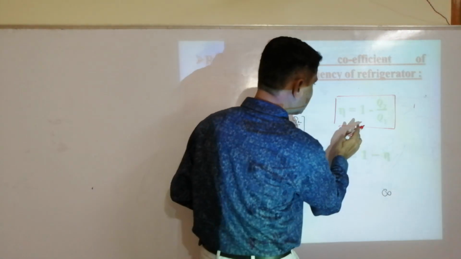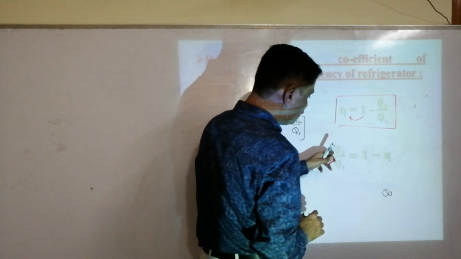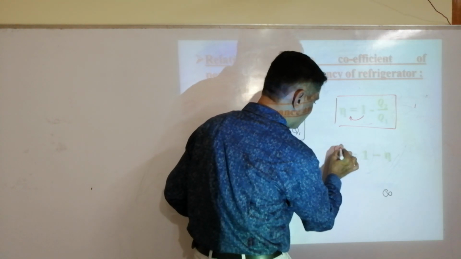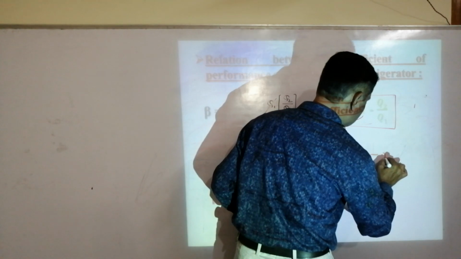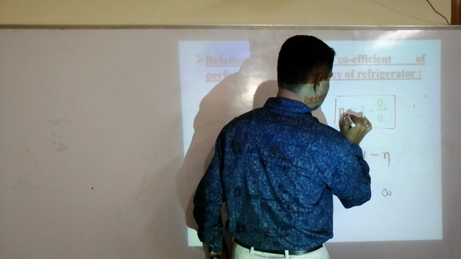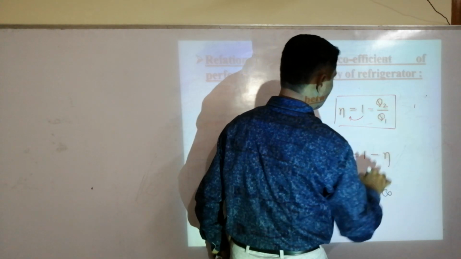So Q2 by Q1 is equal to 1 minus efficiency. Here efficiency is equal to 1 minus Q2 by Q1.